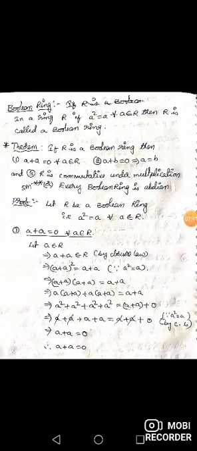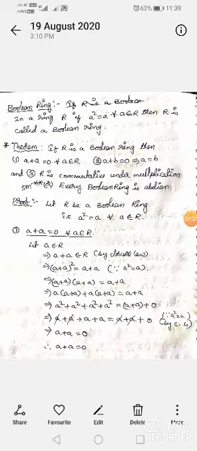Bracket means multiplication, so a into a gives a square, a into a gives a square, plus a into a gives a square, plus a into a gives a square. On the right hand side, a plus a plus 0. We are adding the 0 element, so a plus 0 is equal to a only.